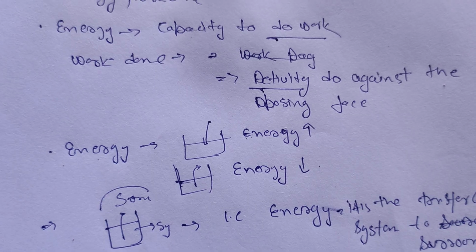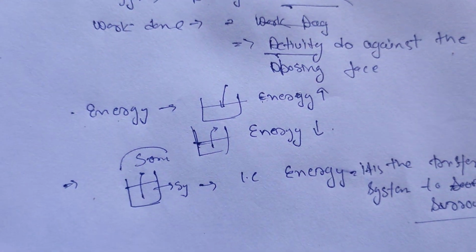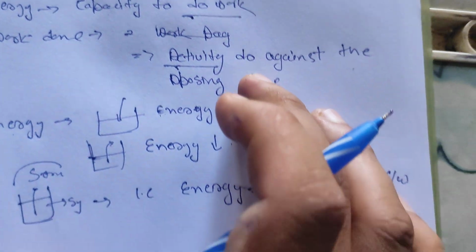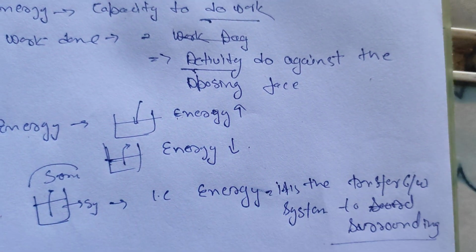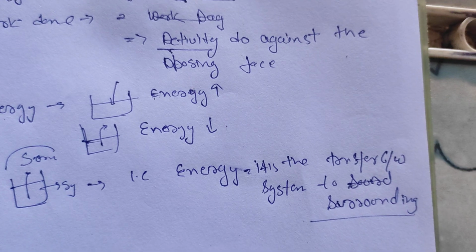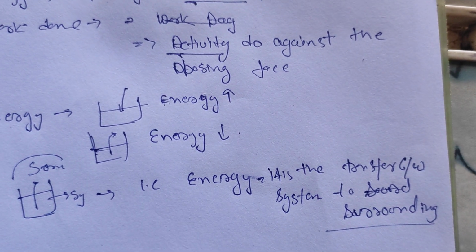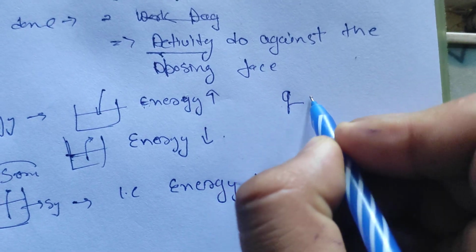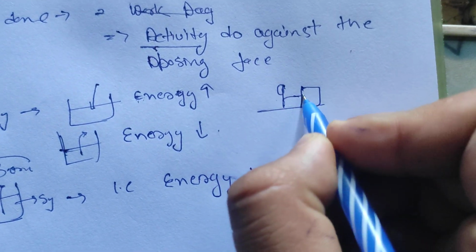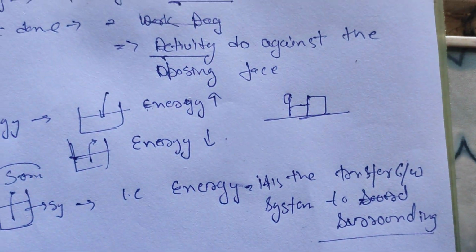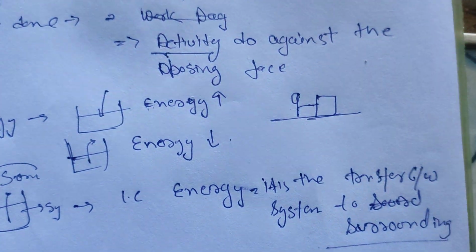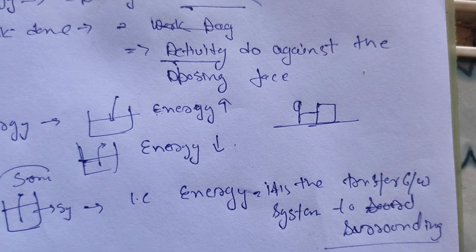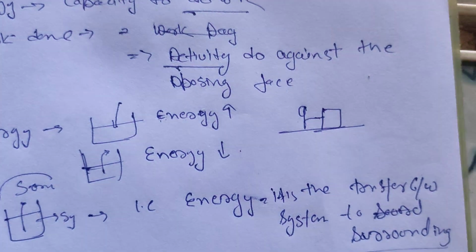We can also say that work is a transfer of energy. For example, you push the box, so you do work. It means you transfer energy. So work is not a form of energy.